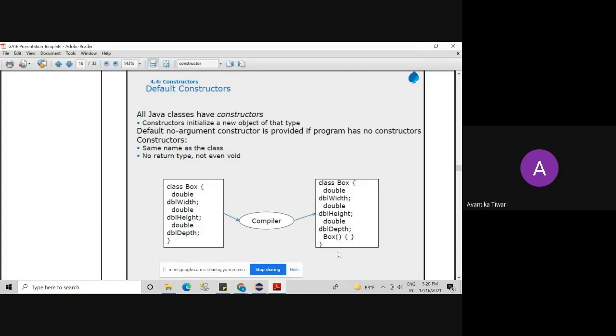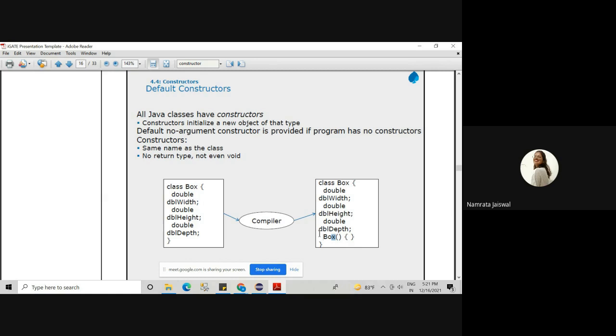Now what are the rules? Put a subheading: Rules for constructors. The number one rule is that the name of the constructor will be the same as the name of the class. If we have a class Box, then the constructor name also will be Box. Whatever your class name is, the same name will be used for the constructor also. This is rule number one. Am I clear to everyone?